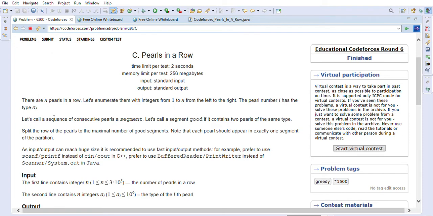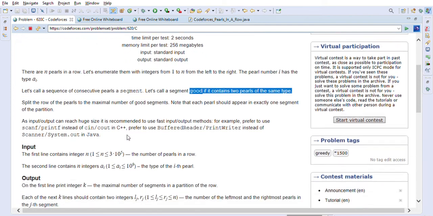Let's call a sequence of consecutive pearls a segment. Let's call a segment good if it contains two pearls of the same type. So there will be segments of pearls, but it is good if it contains two pearls of the same type. Split the row of pearls into the maximal number of good segments. Note that each pearl should appear in exactly one segment of the partition.